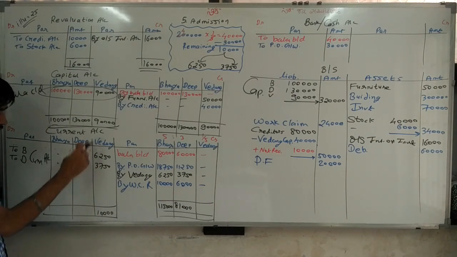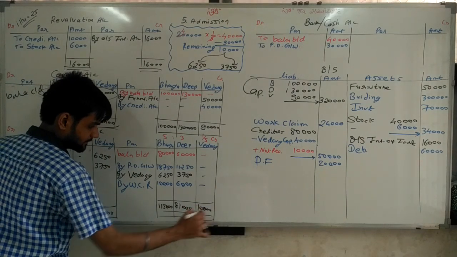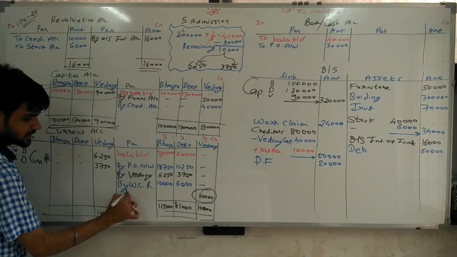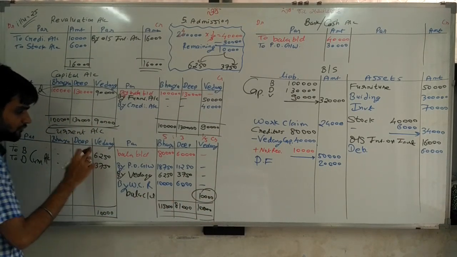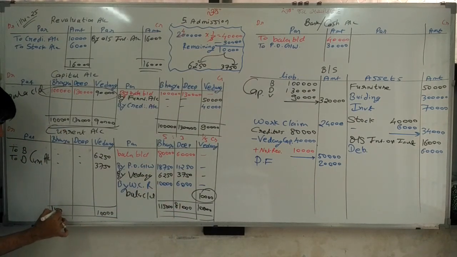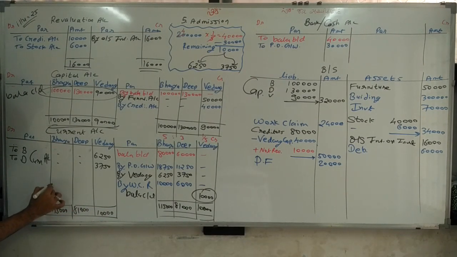So the highest total for Vedant is on the debit side, so we write 10,000 on both sides. Balance is 10,000. That is Balance c/d for Vedant. But for Bhavya, 1,15,000 total credited, 81,000 is the balance, and this balance is Balance c/d. So this balance transfers to credit side.